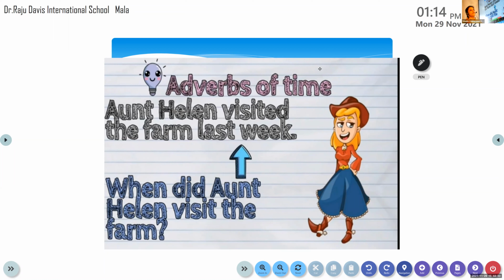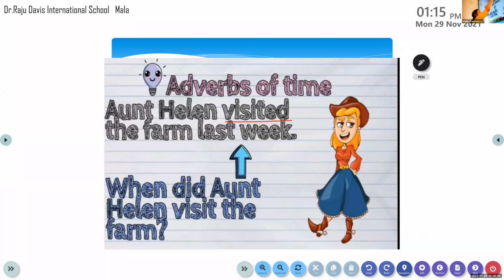Identifying the adverb of time is not like identifying the adverb of manner, because there most of the words end in ly, so it is very easy to identify. But here, if you can't understand, we are familiar with the verb. So first of all, you need to identify the verb in the sentence. If you don't know how to identify the adverb of time, this is the best way of identifying it. Visited is the verb there.